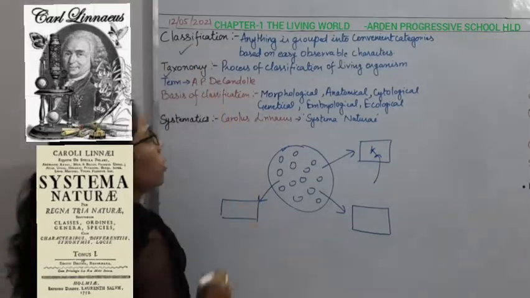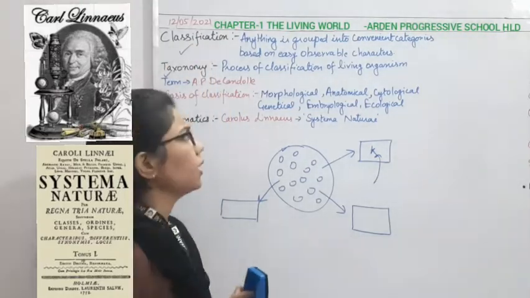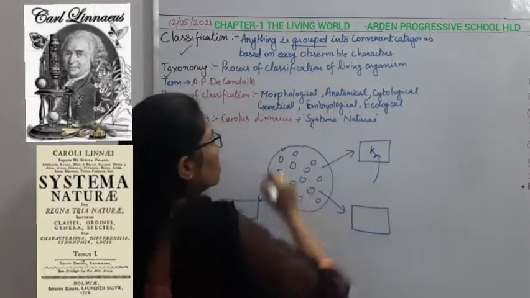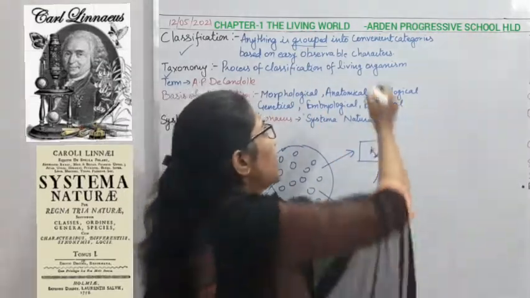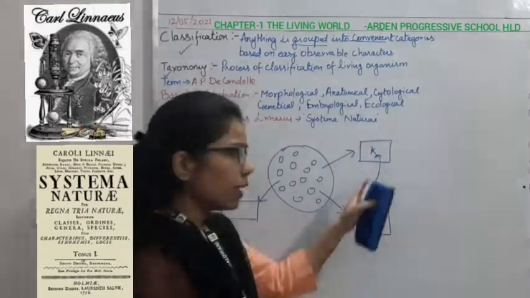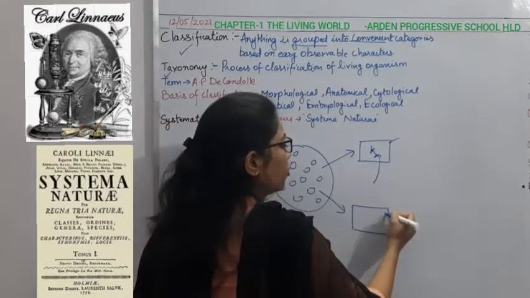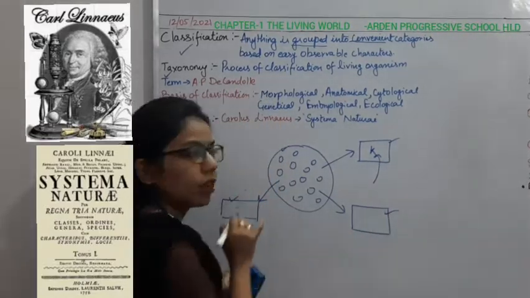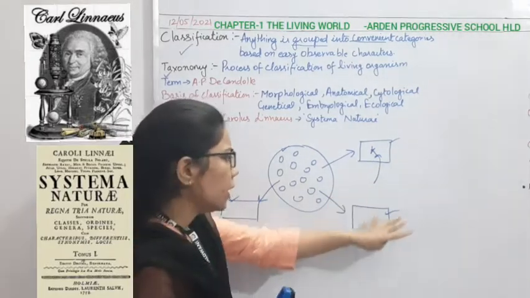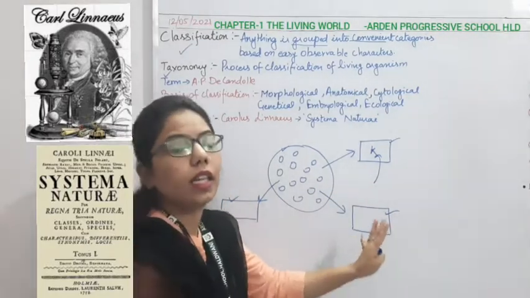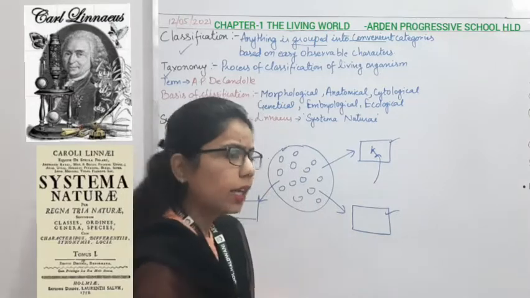What is the classification? Anything. It can be anything which we are grouping. Anything is grouped into convenient categories. So what are these things? These are the categories: category for the kitchen, category for your study room, category for your living room. So all these, what they are making, they are making the categories, right?